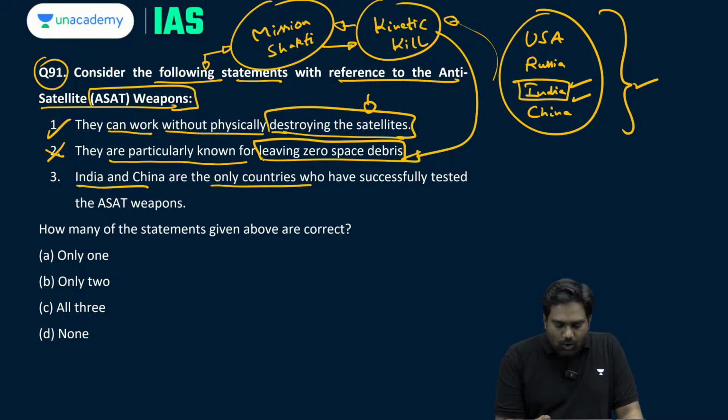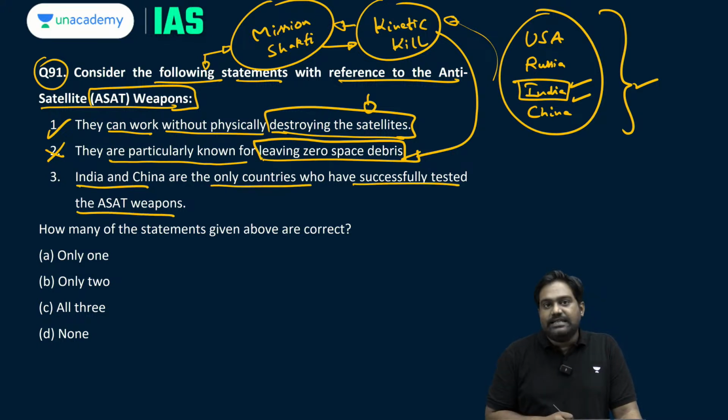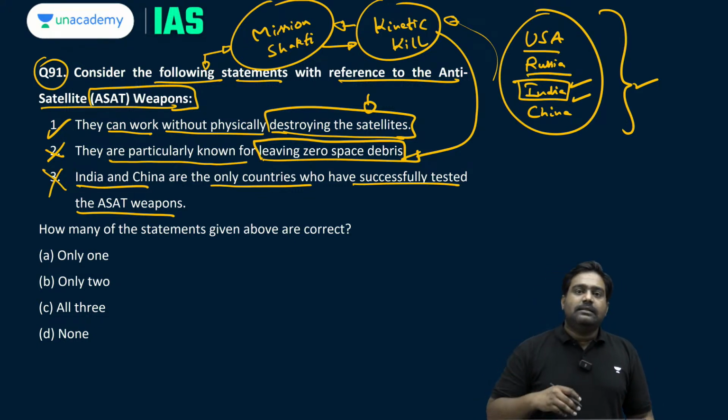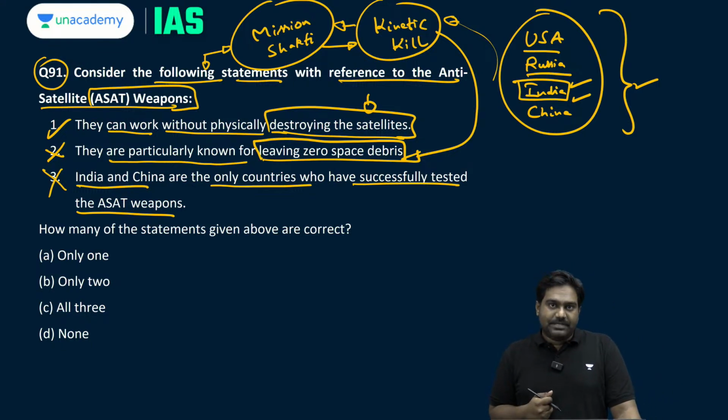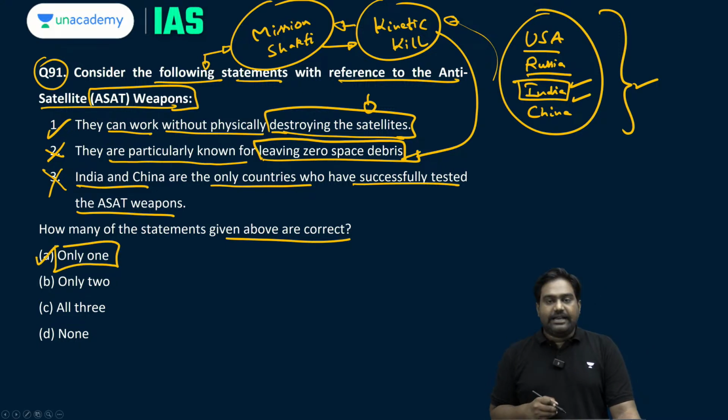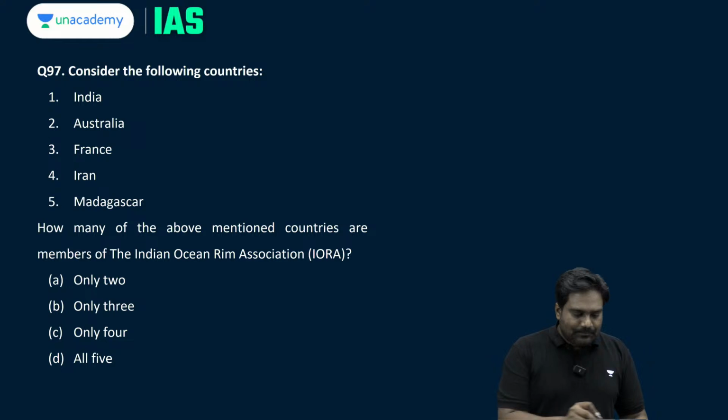India and China are the only countries who have successfully tested the ASAT weapons. Again, incorrect. Not just India, China, even before India, China, US and Russia, they had already tested their ASAT weapons. So what's the right answer? How many of the given statements are correct? Only one given statement is correct. Option A is your right answer.